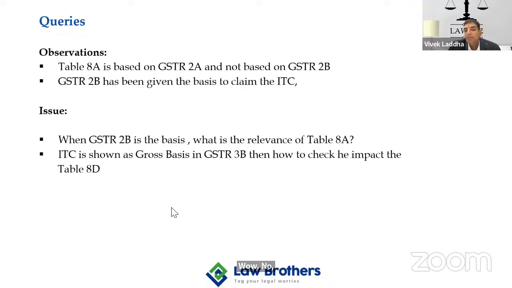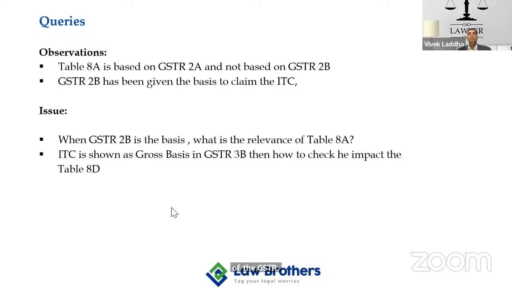I think the query is: please discuss the manner of reporting of figures of ITC in Tables 6 and 7 of GSTR 9, considering the new 3B format and Circular number 170. Do we have to match Table 6 with Table 4A of 3B and Table 7 with Table 4B of GSTR 3B?